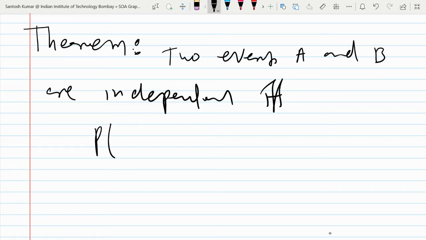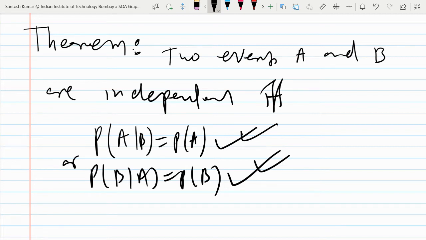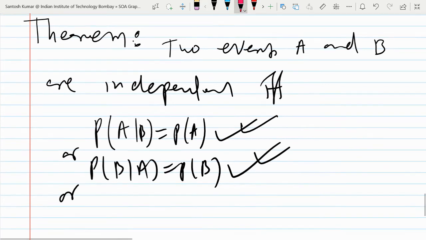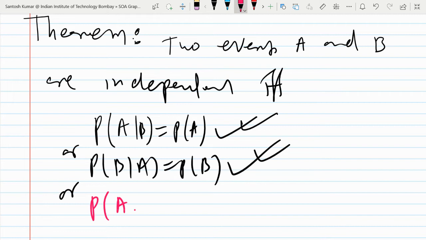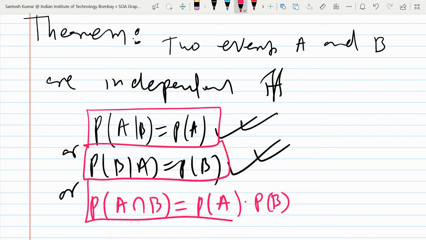So in the mathematical sense, what do you write? One sense was probability of A given B is equal to probability of A. This was the definition. Or you write probability of B given A is equal to probability of B. Both are correct. Or the third one, the most important, especially for solving problems: probability of A intersection B is equal to probability of A into probability of B. So two events A and B are independent. You may remember this or this or this, but this is most important because you can solve questions using this very easily.